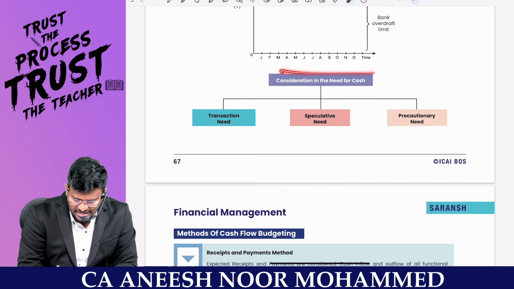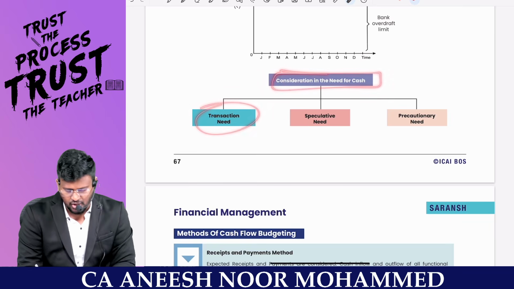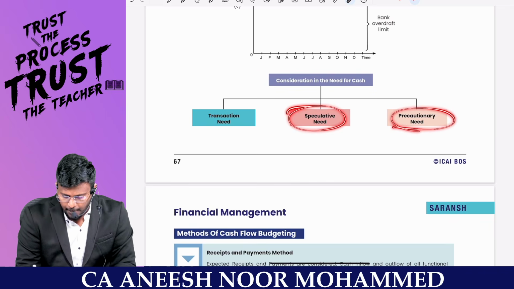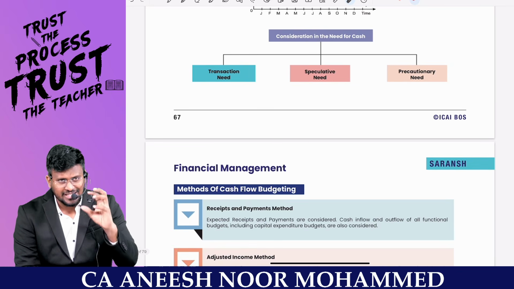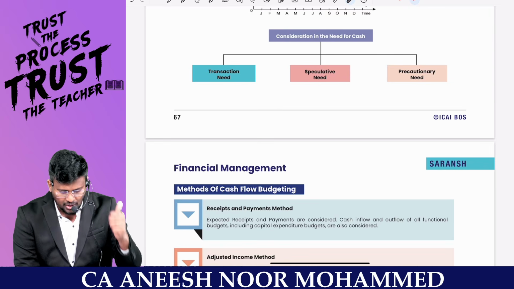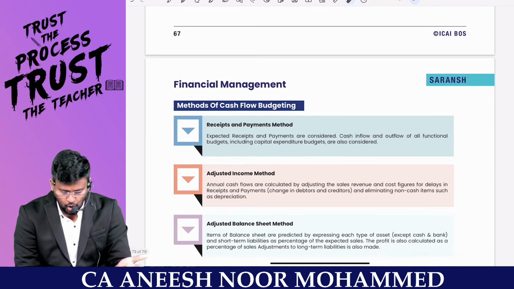The considerations in the need for cash are the transaction need, how much we need for cash, then the speculative need and the precautionary need. So when you are fixing the cash in hand, keep these 3 things in mind. Number 1 is the transaction need, the speculative need, and also the precautionary need.